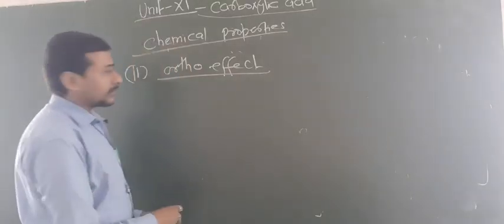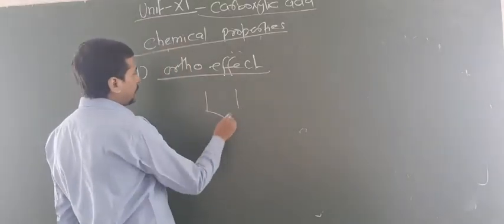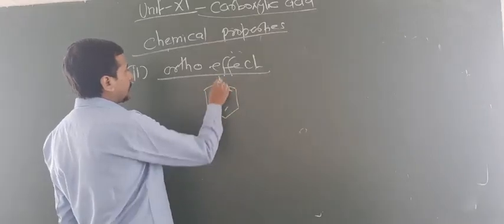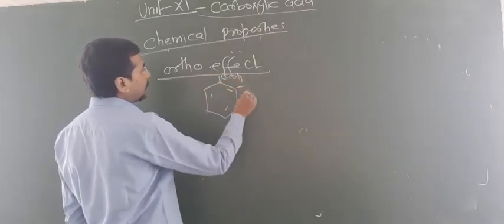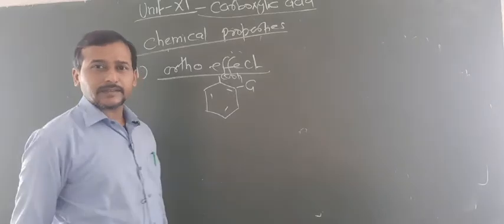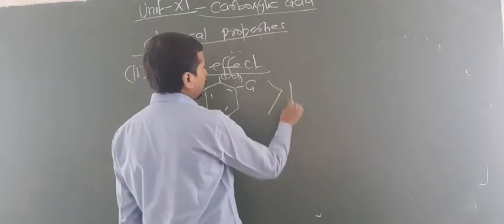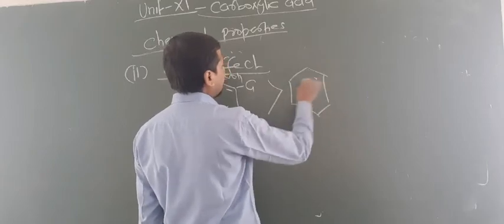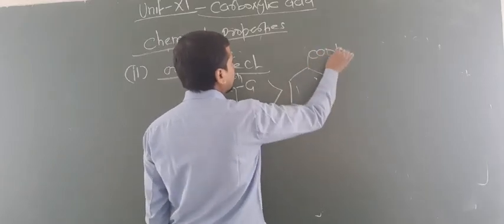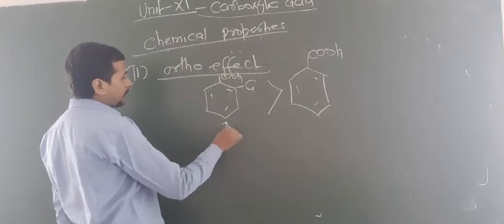But here what happens, in ortho benzoic acid the substituent attached may be an electron withdrawing group or may be an electron releasing group. They are always more acidic than benzoic acid. So this is more acidic.